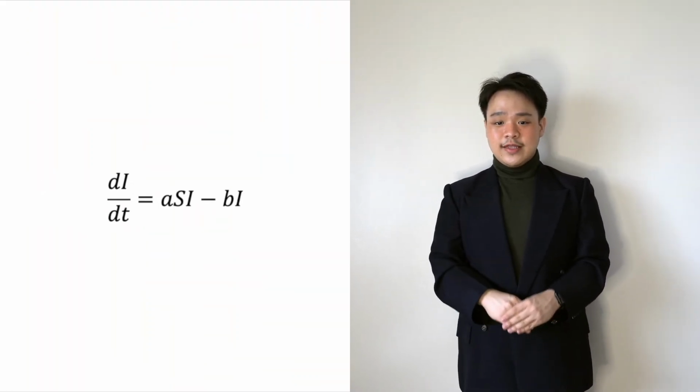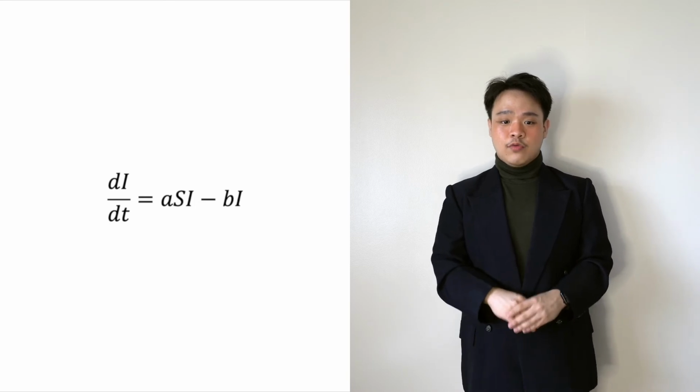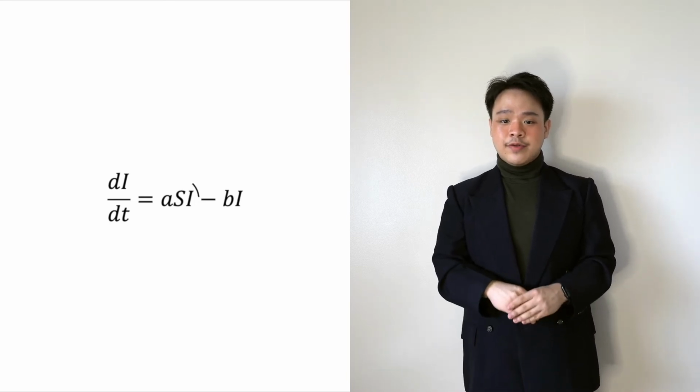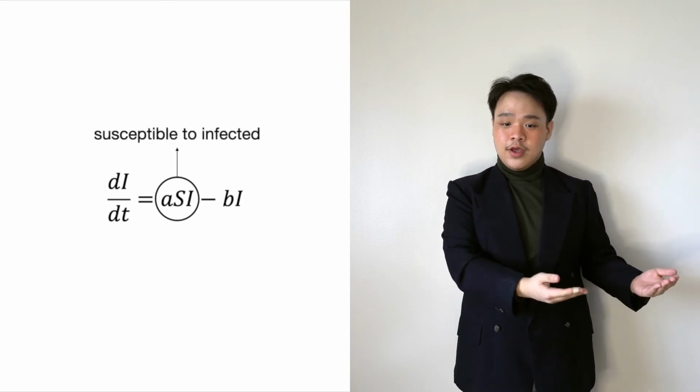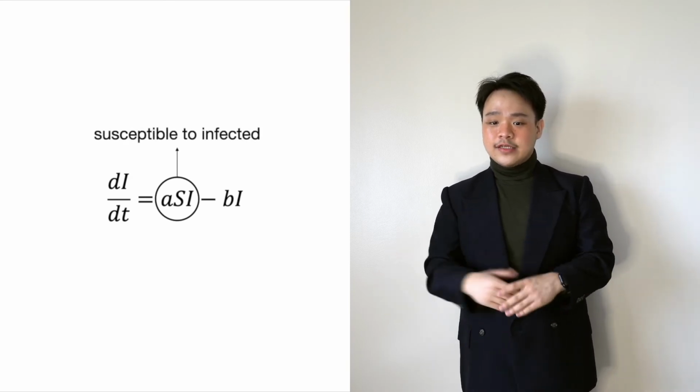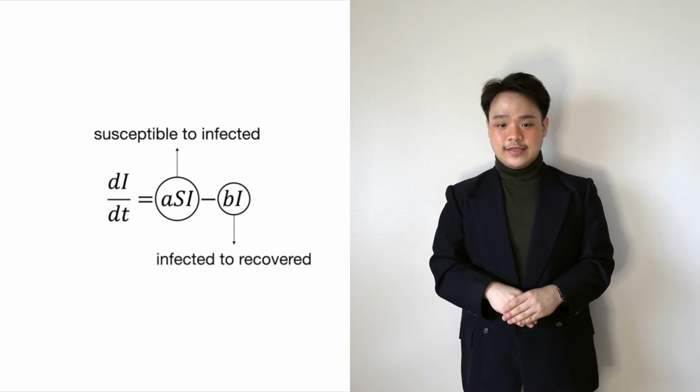Which leads us to our dI over dt. The change in the number of infected with respect to time is equal to the magnitude of the amount of people who transition from being susceptible to being infected, minus bI, which represents the population who have recovered from the disease.